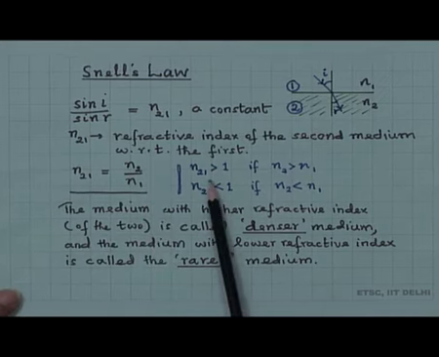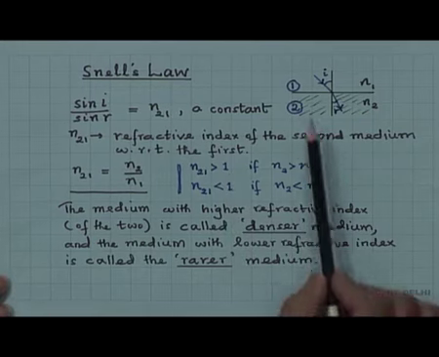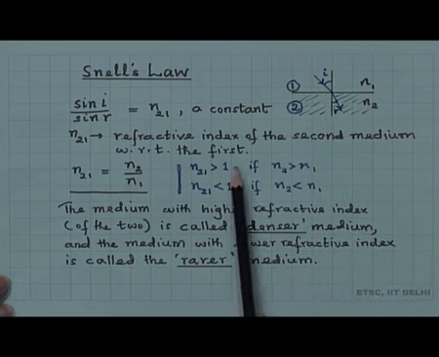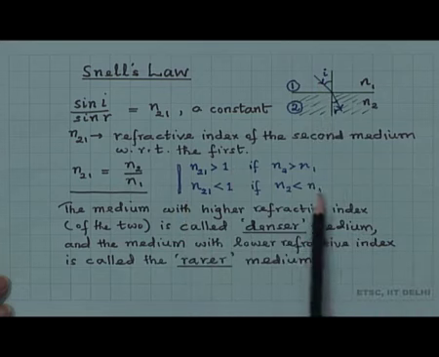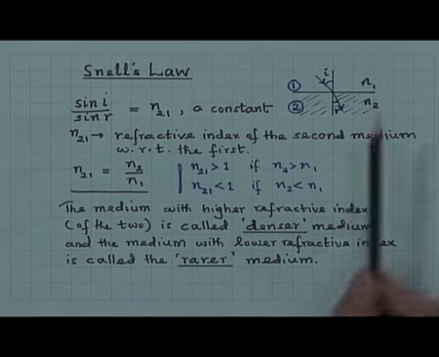Note that n21 is greater than 1 if n2 is greater than n1, and if n2 is less than n1, n21 is less than 1. This has some important applications, we will see this.